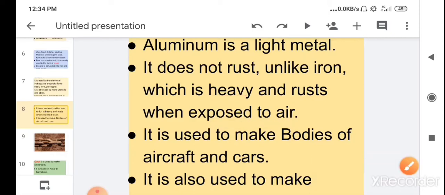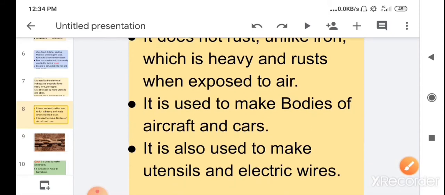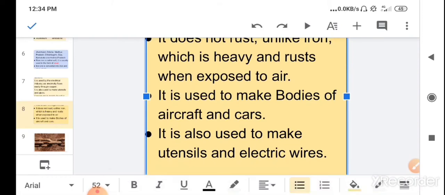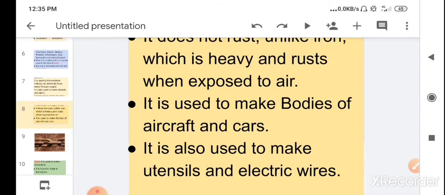Children, aluminum is used to make bodies of aircraft, cars and different objects because it is lighter in weight as compared to iron, and it does not rust. That is why it is used to make bodies of cars and aircraft.